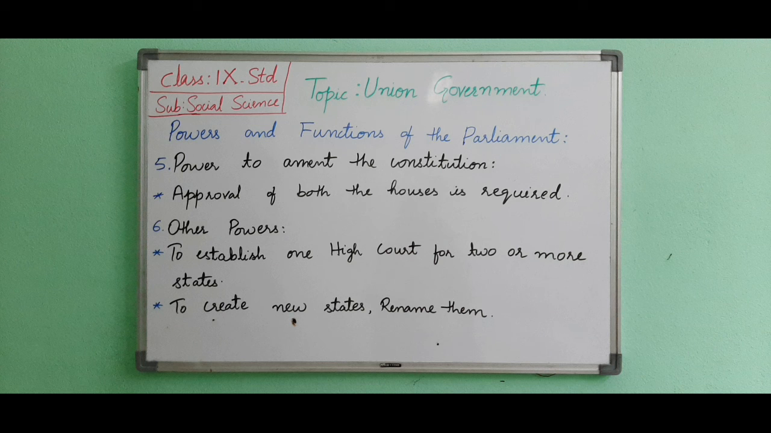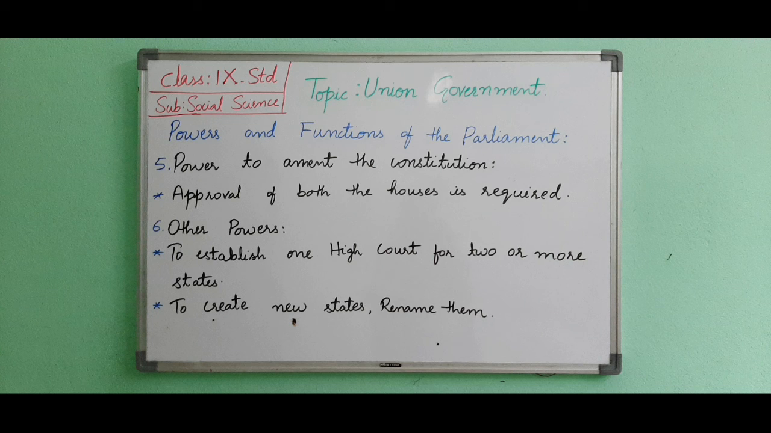Now next we will see what are the other powers of Parliament. In that, to frame the laws relating to the powers and jurisdictions of the Supreme Court and High Court, to establish one High Court for two or more states, to create new states, rename them, or to determine the boundaries of the states, to discuss the reports of committees like the Public Service Commission, Finance Commission, Election Commission, Backward Classes Commission, etc., and to approve the declaration of emergencies like the national emergency, state emergency, and financial emergency.